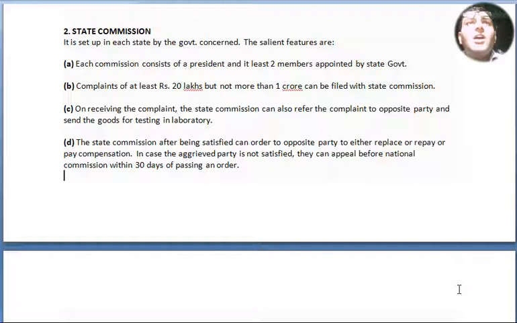Point number C, on receiving the complaint, the state commission can also refer the complaint to the opposite party and send the goods for testing in a laboratory. Point number D, the state commission, after being satisfied, can order the opposite party to either replace, repay or pay compensation. In case the aggrieved party is not satisfied, they can appeal before the National Commission within 30 days of passing an order.